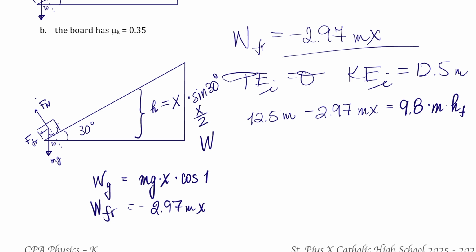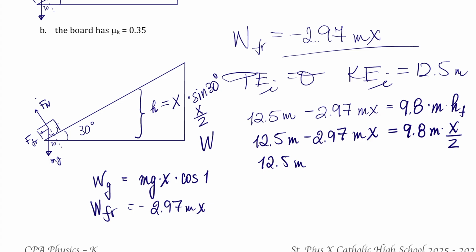So then I can do 12.5 m minus 297 mx equals 9.8 m times 1/2. So 12.5 m minus 297 mx equals 4.9 mx.